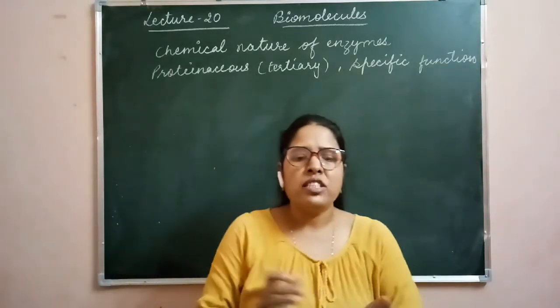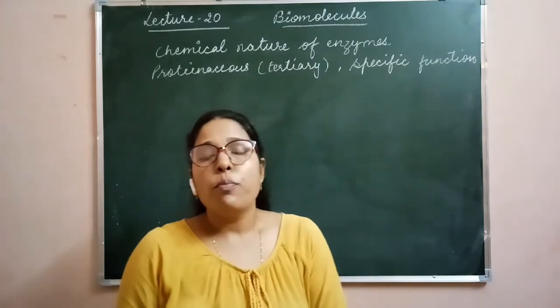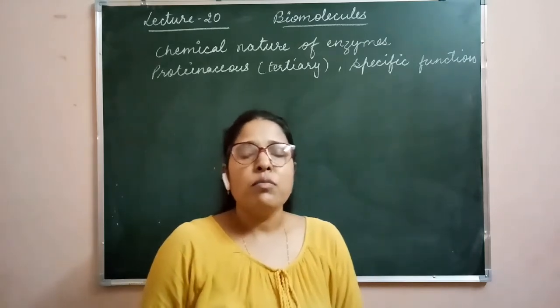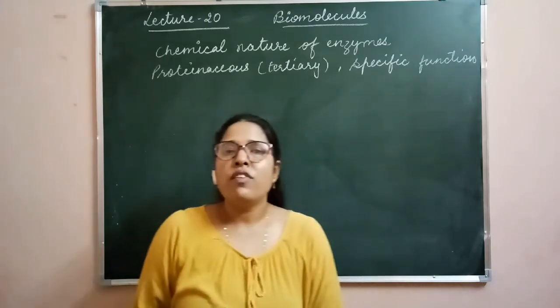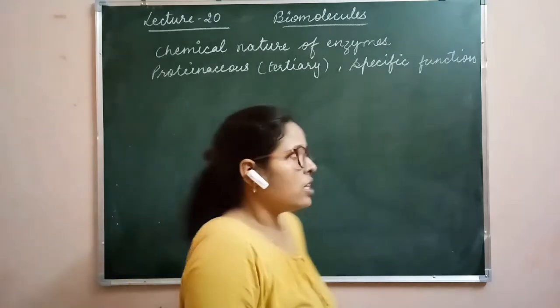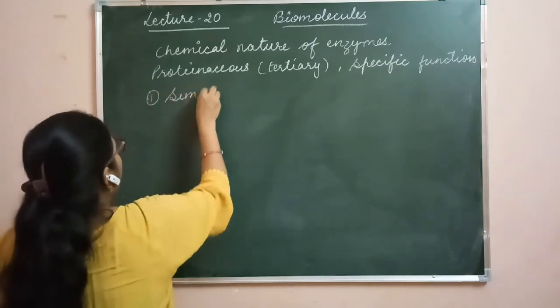On the basis of their structure, which type of protein and non-protein part is found associated with the enzyme, we will classify the enzyme into two categories. The first one is simple enzyme.